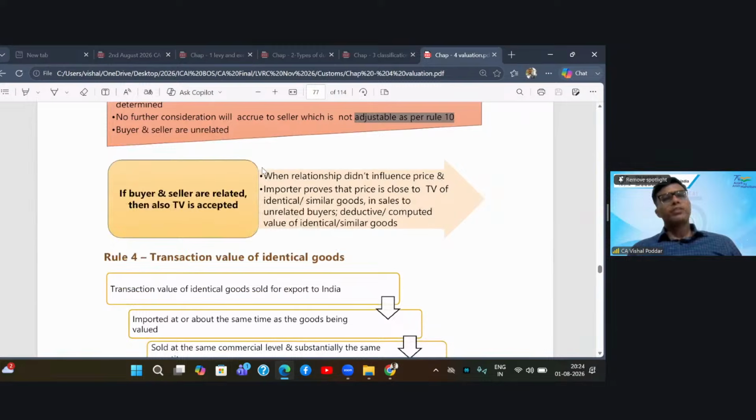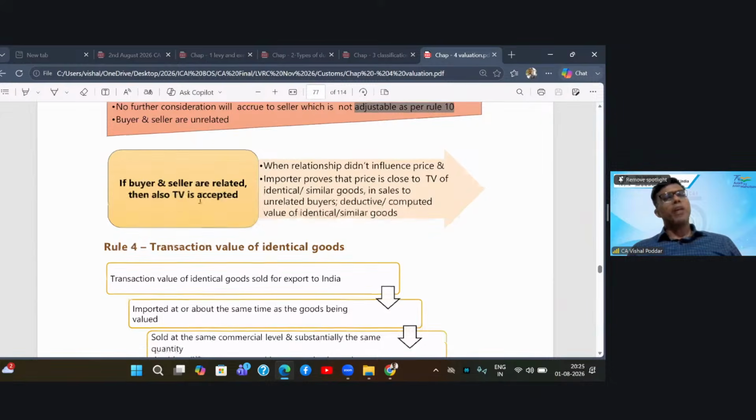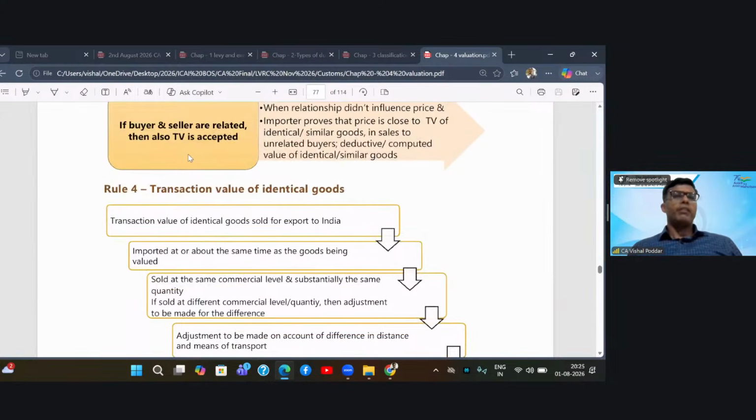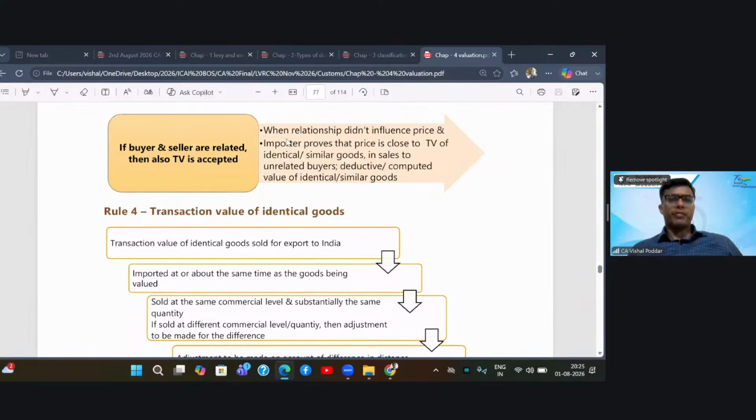Then next condition, which is a repetition, is buyer and seller are not related. But interestingly, the same Rule 3 carves out saying that even if buyer and seller are related, your transaction value will be accepted if, first, you establish that your relationship has not affected the price. So how will you establish? You will prove that whatever price I'm levying to my related buyer, I'm also charging the same price to non-related buyers. This is proving that relationship has not influenced the price.